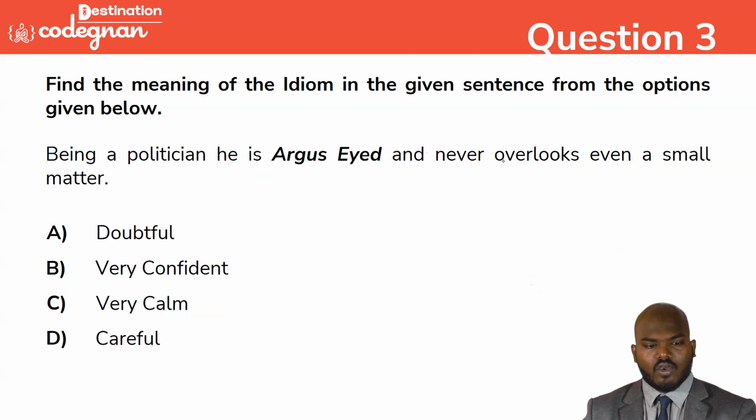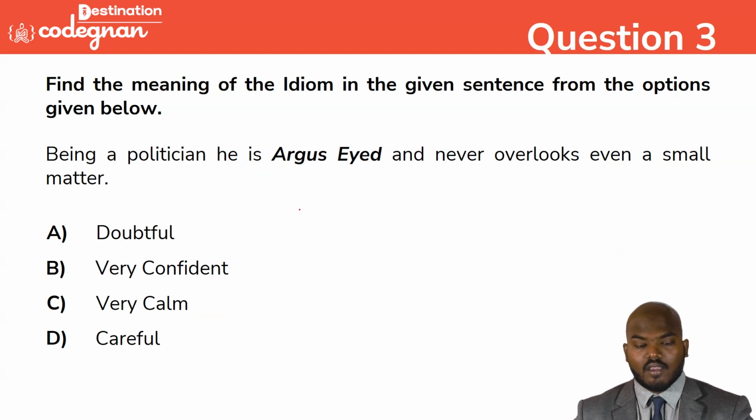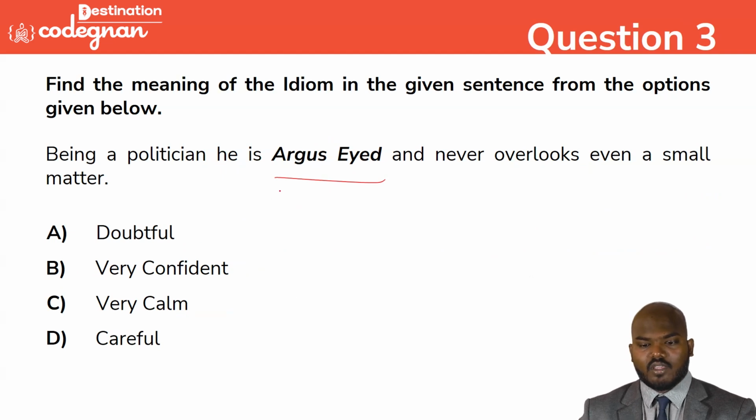Going to the next one. Being a politician, he is Argus-eyed. He is Argus-eyed and never overlooks even a small matter. Something about the eye, like very curious, very observing, never overlooking even a small matter.